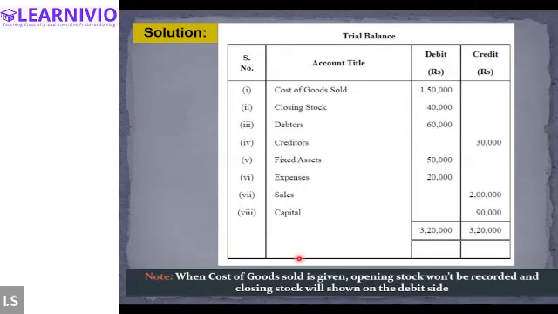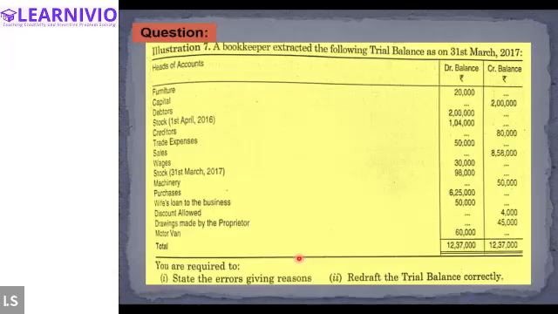All right, everyone. So let's move to the next question. We will be doing one more question in this class, and this will be our last question of this chapter. Then we will discuss a few theoretical points in this chapter as well. And finally we will start the MCQs based on the trial balance. So I want you to try this question, all of you.